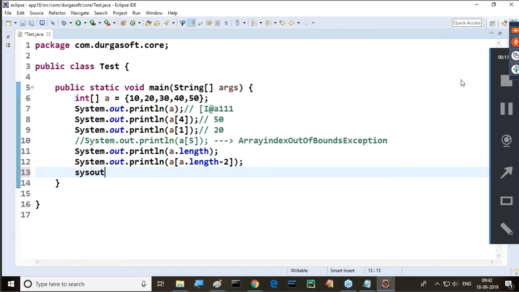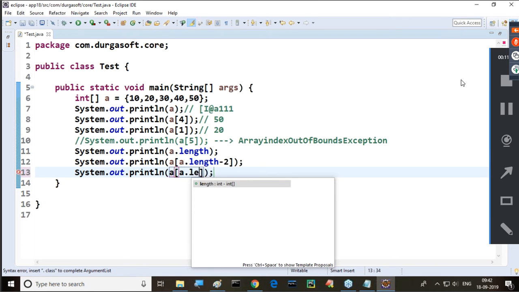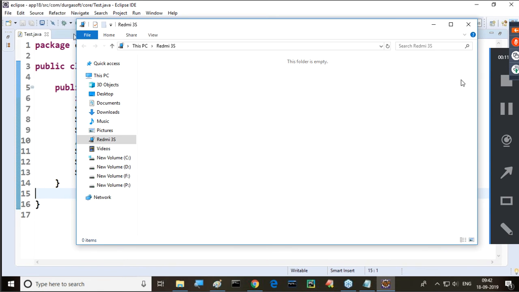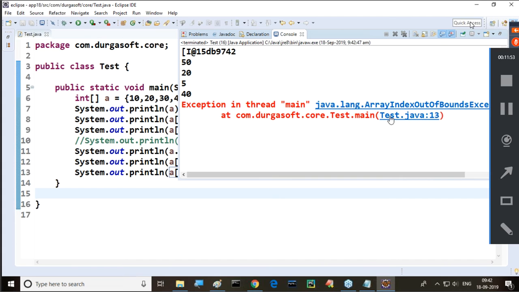That's fine. Next one is which one? System.out.println of a of a.length minus 6. Think and give the answer. a.length is which one? 5. 5 minus 6 is minus 1. a of minus 1. What will happen? ArrayIndexOutOfBoundsException.